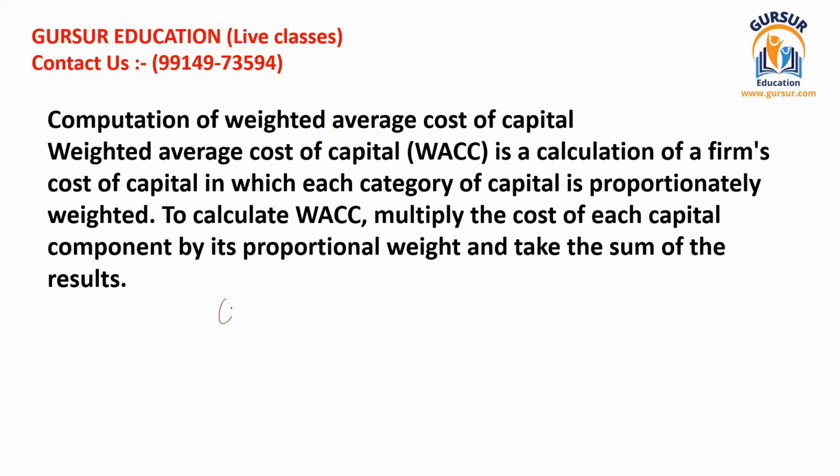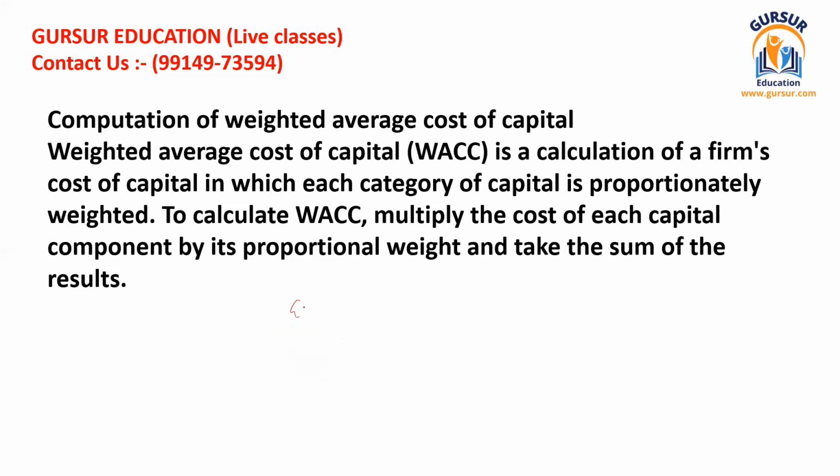But when we talk about capital structure, we usually refer to all the elements together, not separately but in joint form. If we calculate the cost of capital of all these elements in a combined manner, then this cost is known as weighted average cost of capital.